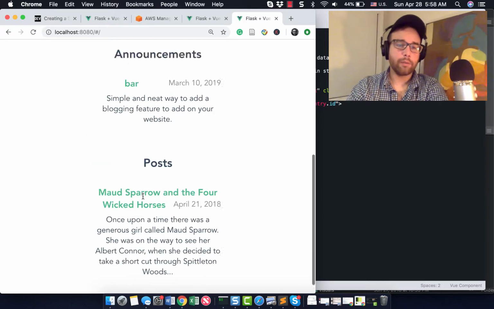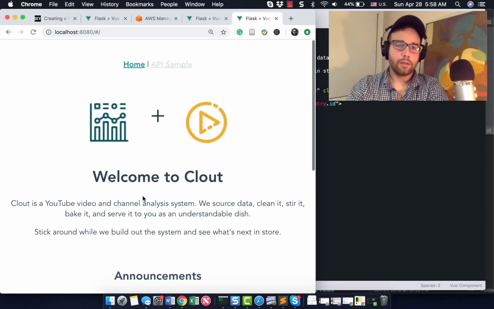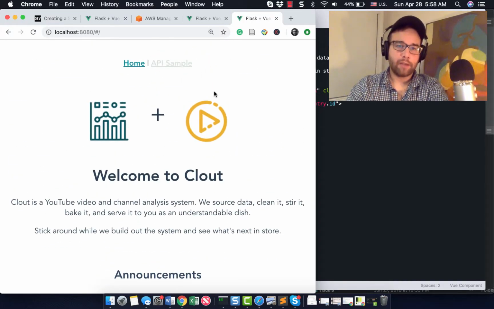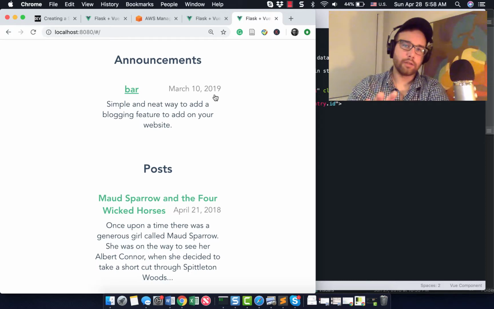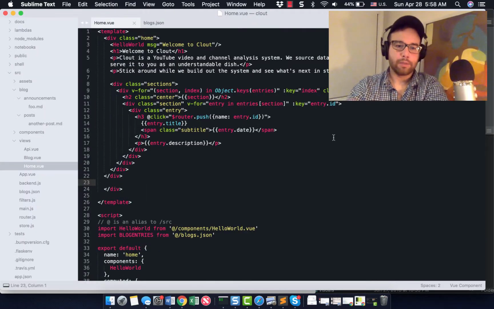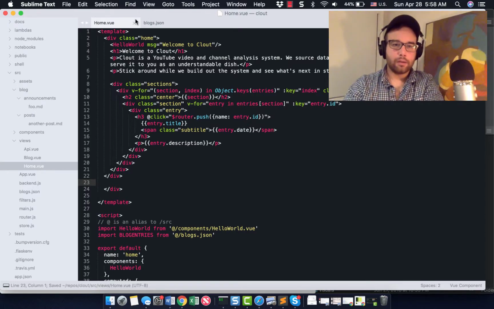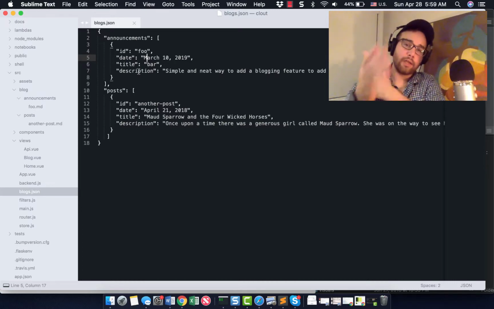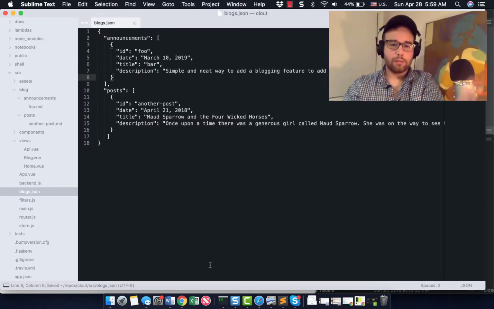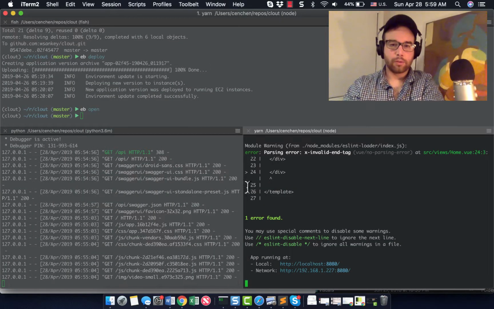So that's it. I mean, we could build a nav bar, which I think I'll do in a later video. But we have the essential ingredients here to make a static VueJS blog. And then all I need to do, so let me change this from announcements. I want to launch this now. So we have our AWS Elastic Beanstalk instance. And now we just changed some of our blog posts. How do we deploy this?